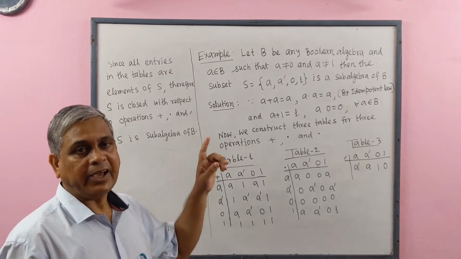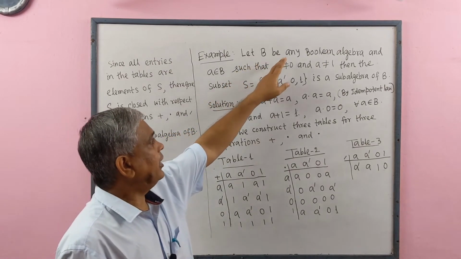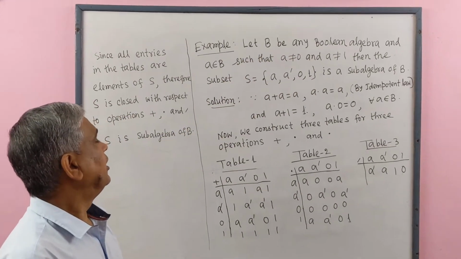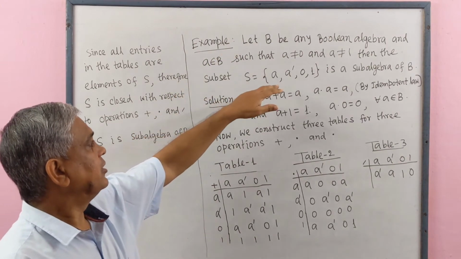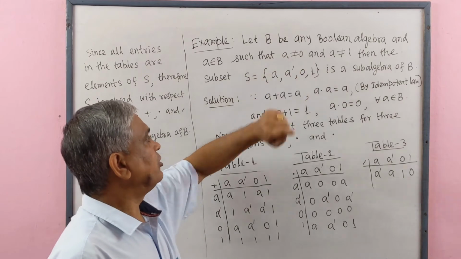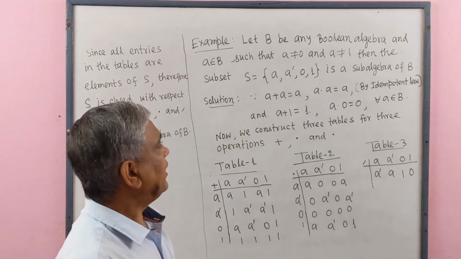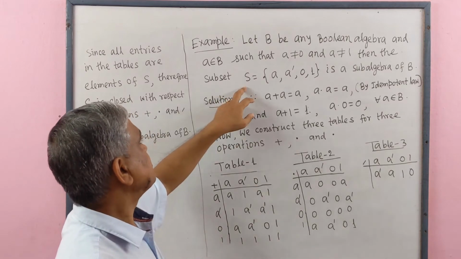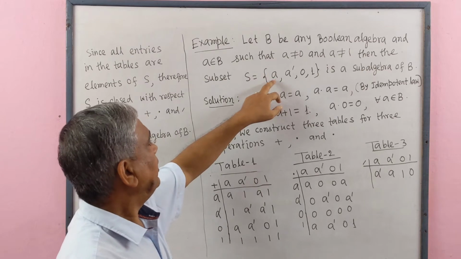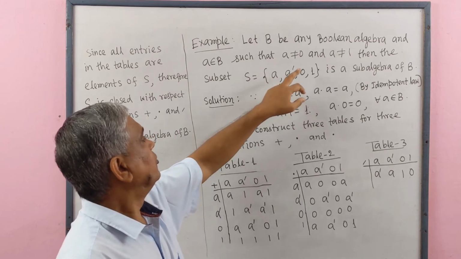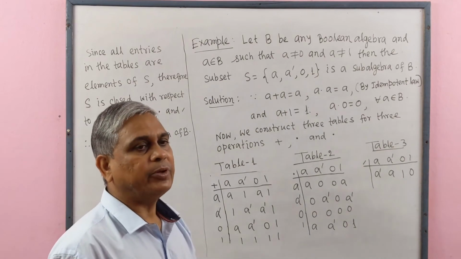Now we give an example. Example: let B be any Boolean algebra and small a belongs to capital B such that small a is not equal to 0 and small a is not equal to 1. Then the subset S containing elements a, complement of a, 0 and 1 is a sub-algebra of B.